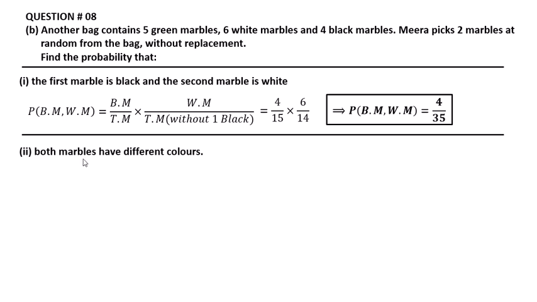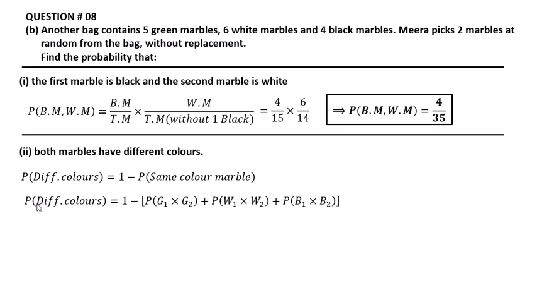Part 2. Both marbles have different colors. The probability of different color is equal to 1 minus the probability of the same color. So the probability of different color is equal to 1 minus the probability of green 1 multiplied by green 2, plus the probability of W1 multiplied by W2, meaning white, plus the probability of B1 multiplied by B2, meaning black.